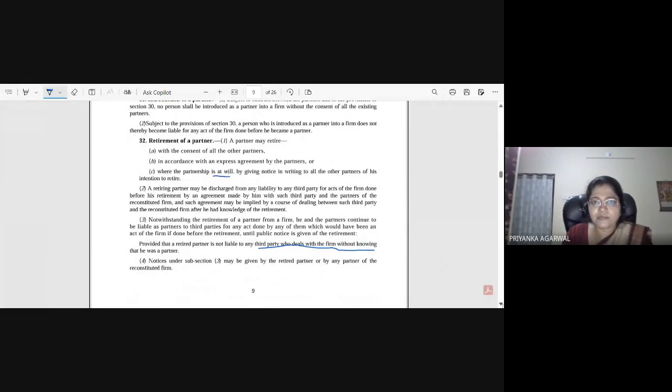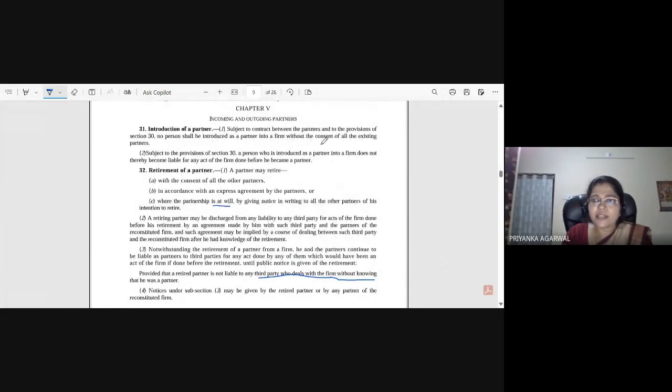That's why it is mentioned that subject to the contract between partners and to the provision of section 30, no person shall be introduced as a partner into a firm without the consent of all the existing partners. And the admitted partner will be responsible only for new liabilities, not for any acts done before his or her admission.